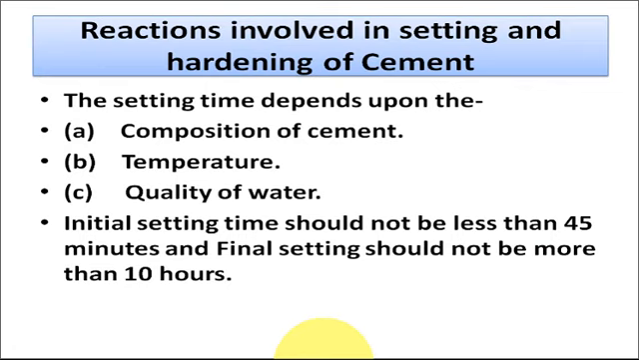Now, the setting time depends upon the composition of the cement, temperature and the quality of water, but it should be noted that the initial setting time should not be less than 45 minutes and final setting time should not be more than 10 hours. That means at least initial setting takes 45 minutes. Before 45 minutes it should not set, and it must be completed maximum within 10 hours, so that the next hardening process or crystallization process may start.